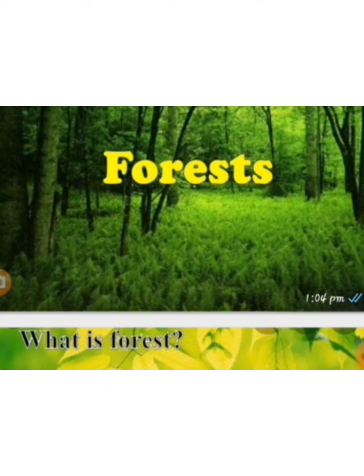Forests are rich in biodiversity, and they are a storehouse of valuable natural resources. They are the earth's largest and most productive regions. Forests provide the three basic necessities of living organisms: water, food and shelter.